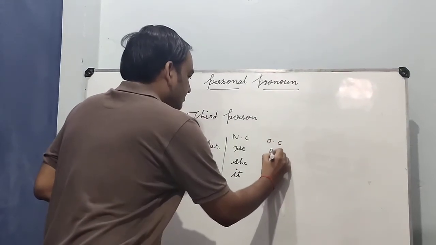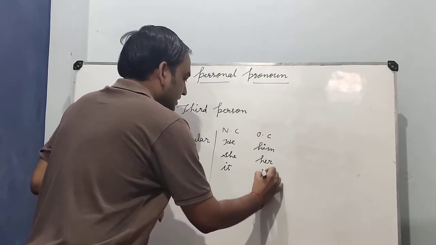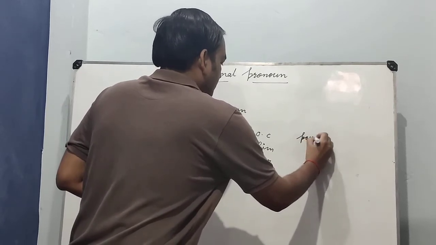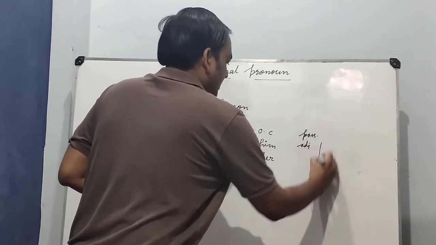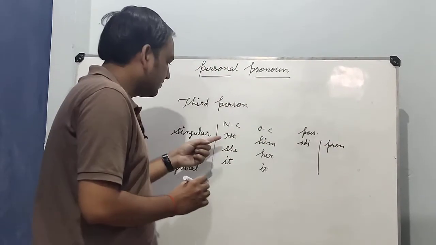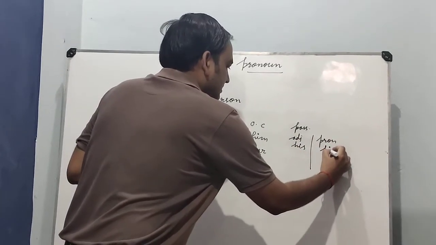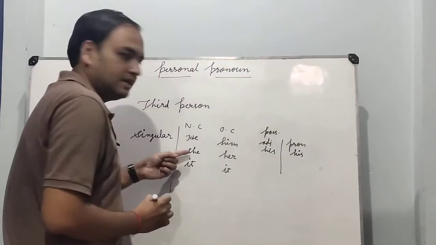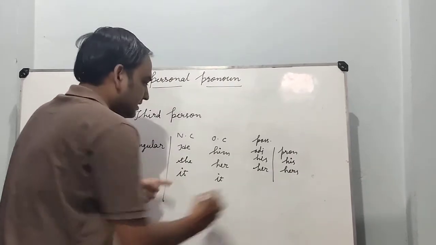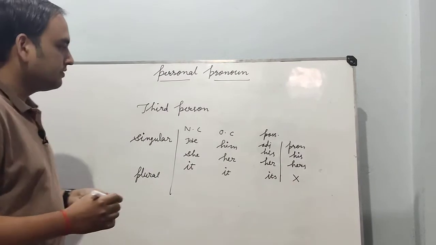Objective case: him for he, her for she, and it for it. Okay, possessive, for adjective and pronoun there are two categories. Possessive adjective for he, his. Here the pronoun is also his. For she, her, and hers. For it, its, and there will be no possessive pronoun for it.